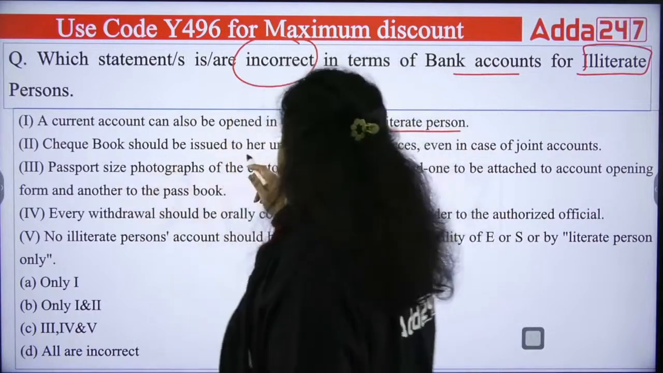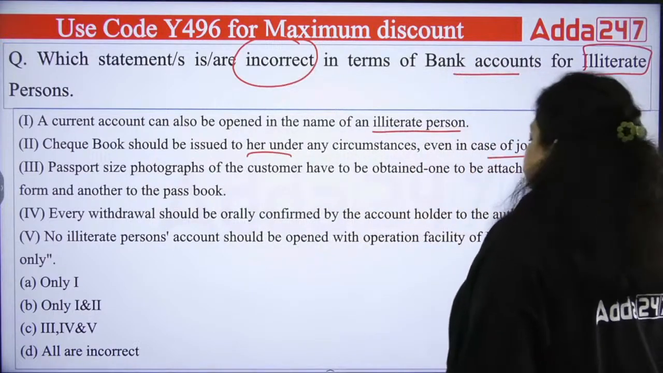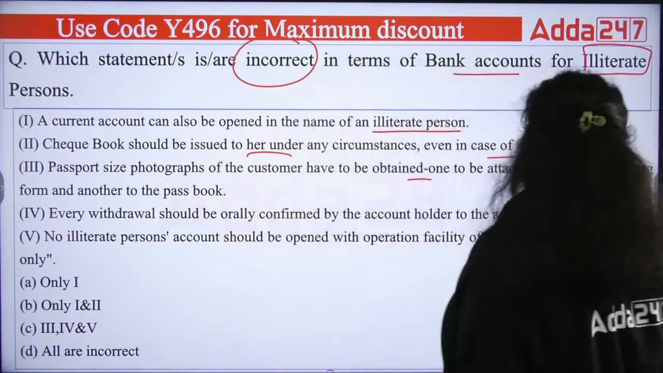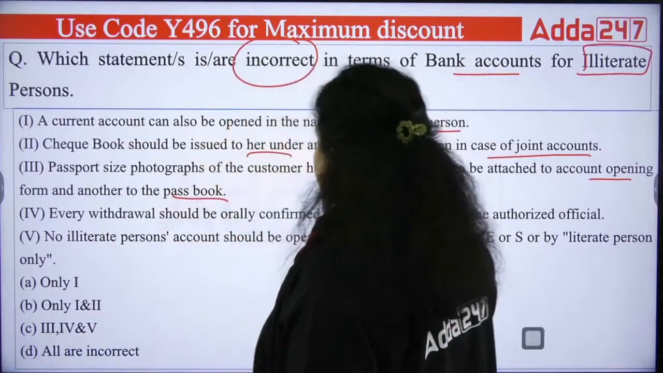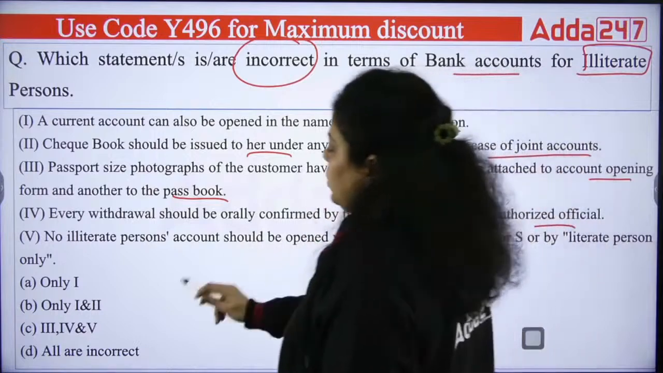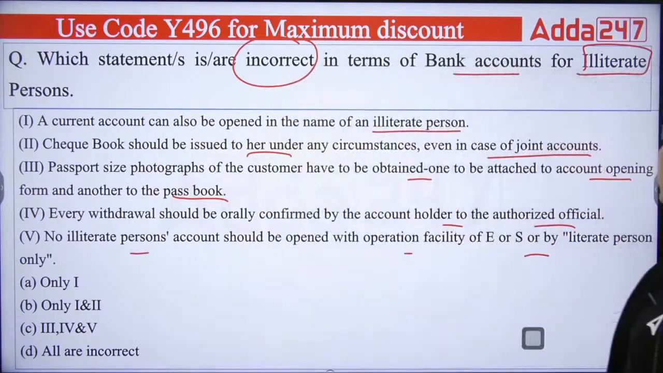Checkbook should be issued to her or him under any circumstances, even in case of a joint account. Passport size photograph of the customer has to be obtained, one to be attached with the account opening form and another to the passbook. Every withdrawal should be orally confirmed by the account holder to the authorized official. No illiterate person's account should be opened with the operations facility of either or survivor, but by a literate person only. So what do you think, which of the following statements is correct about the illiterate person's account?